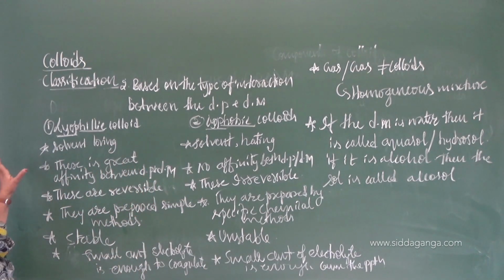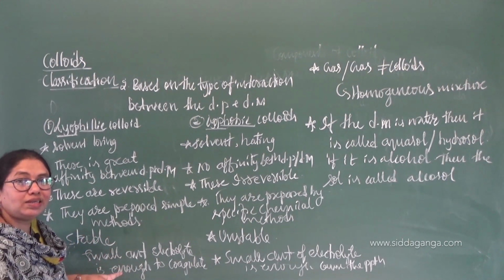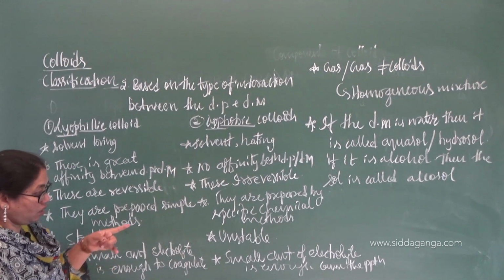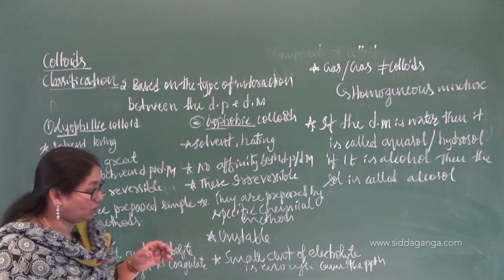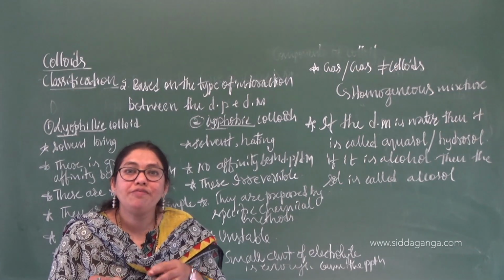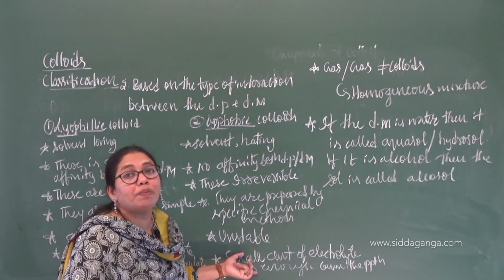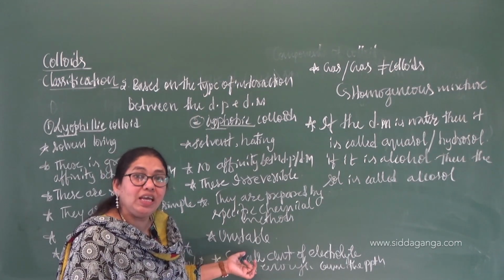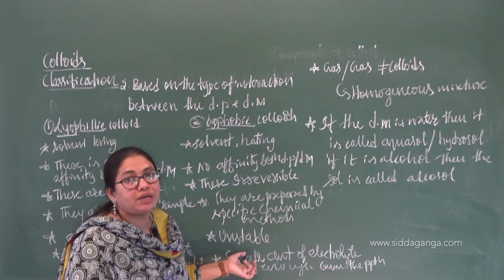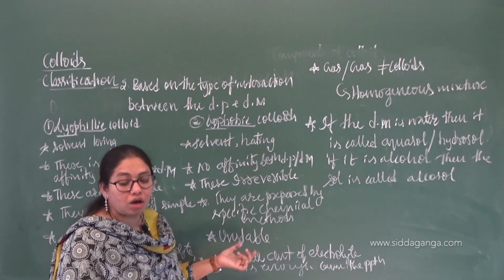So very simple. Affinity towards dispersion phase and dispersion medium, no affinity, reversible, irreversible, simple mixing, prepared by chemical methods, stable, unstable. A small amount of electrolyte will not cause any precipitation, that's why they are stable. The lyophobic are highly unstable, not only by adding a small amount of electrolyte. If you heat or just mix them, that will also lead to precipitation. Mechanical shaking also will cause the precipitation. That much unstable these are.